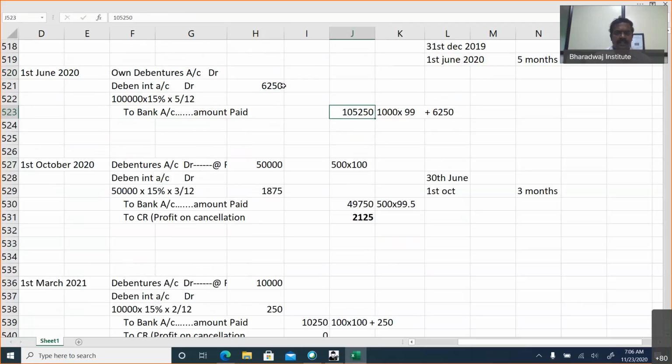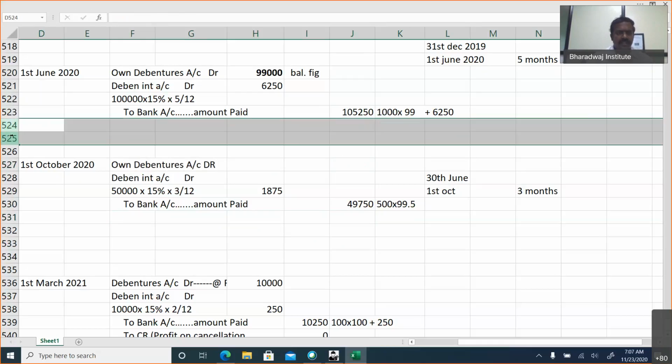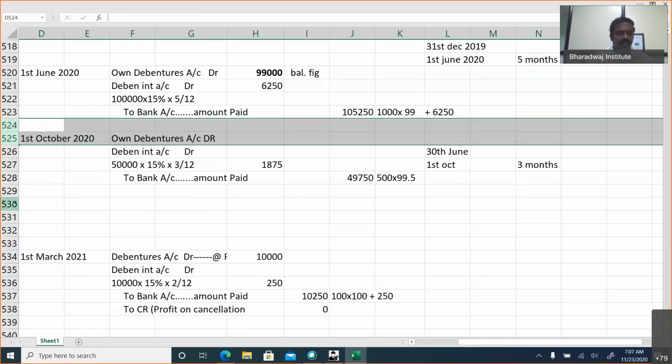This much we paid, and this includes interest. So this will be 1,05,250 minus 6,250. This represents the amount paid for debenture excluding interest, which is nothing but 1,000 into 99. This is the amount invested or paid for debenture: total amount minus interest. Same way, 1st October also. This will not be 50,000. No profit on cancellation will come when debentures are purchased as investment, at the time of investing the money. Only when debentures are cancelled will that profit on cancellation come.